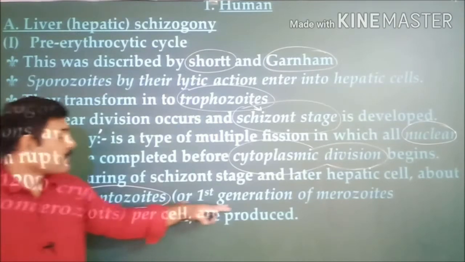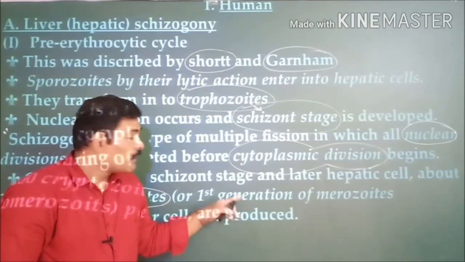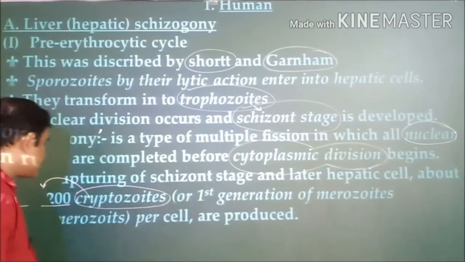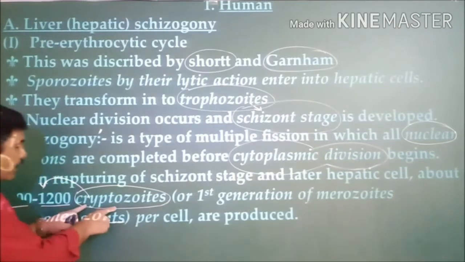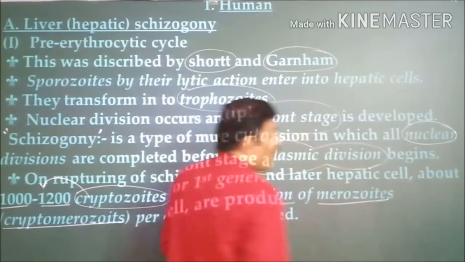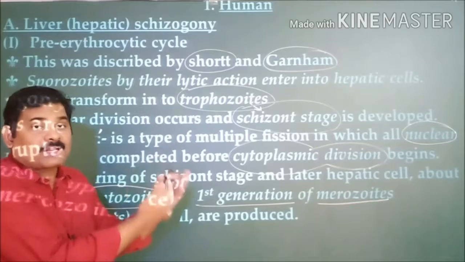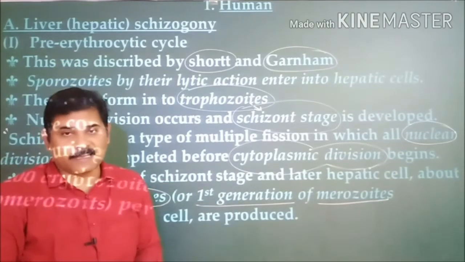These are known as the first generation of merozoites. That is the point to be noted. They are otherwise known as cryptomerozoites also. So the cryptomerozoites, or cryptozoites, or the first generation of merozoites, are the end products or stages at the end of the pre-erythrocytic cycle.